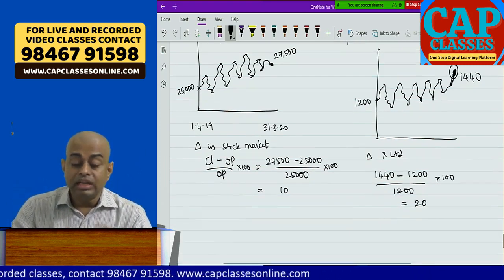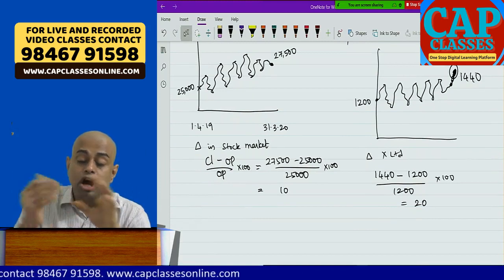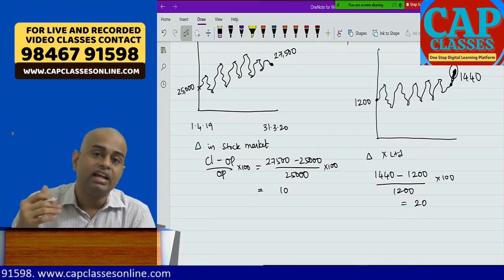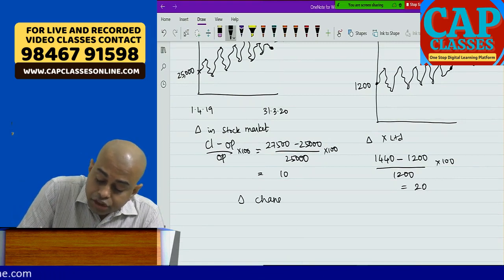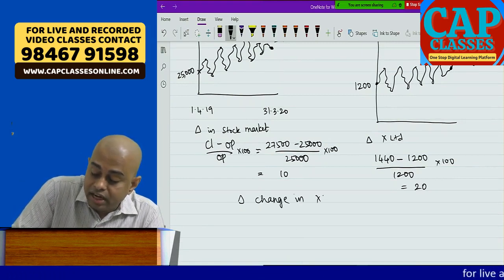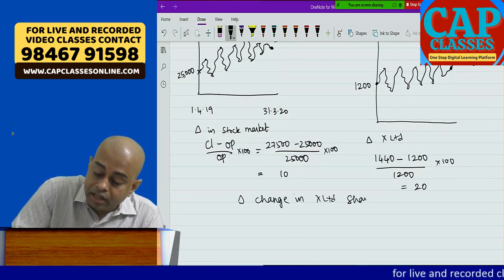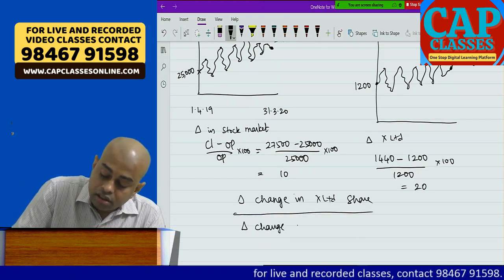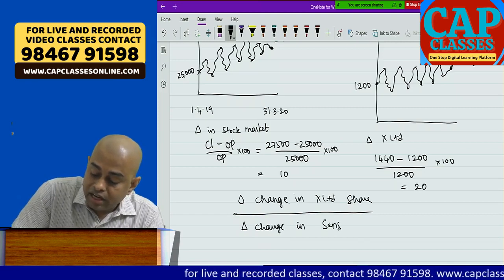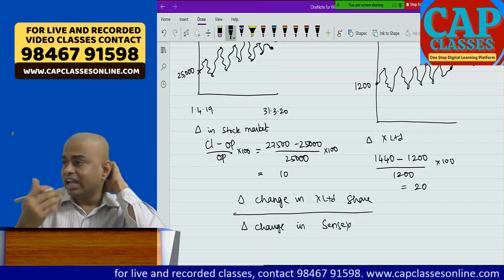Now the relationship between the stock market and X Limited is calculated as percentage change in X Limited share divided by percentage change in Sensex. You can take any benchmark, Sensex or Nifty.